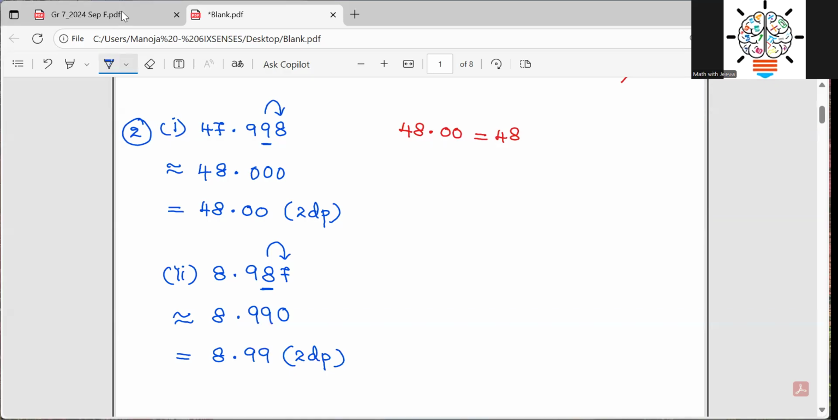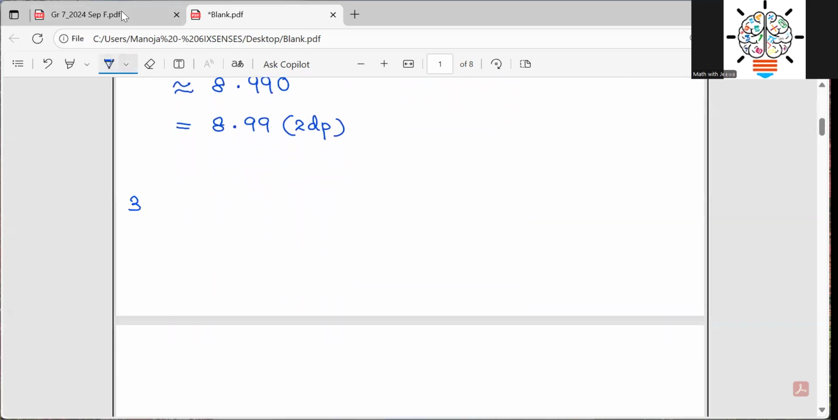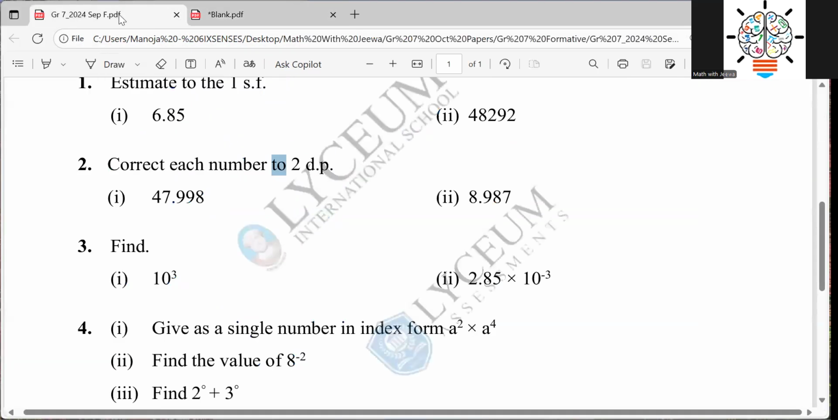This time I can just write 8.99 because with that 99 I have 2 decimal places. But in the earlier one I can't just write 48. I want to write 48.00 as I want to have 2 decimal places, right? Okay, so then we will move to question number 3. We'll see what we are supposed to do in question number 3.